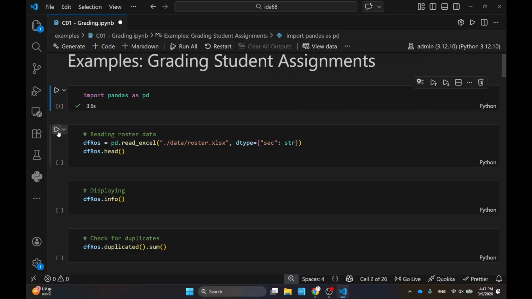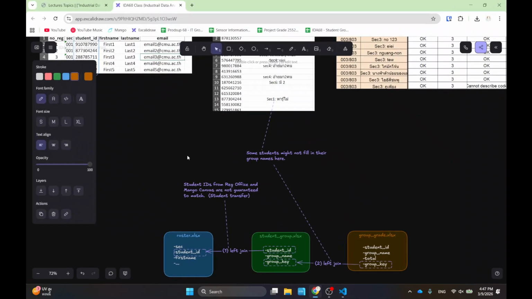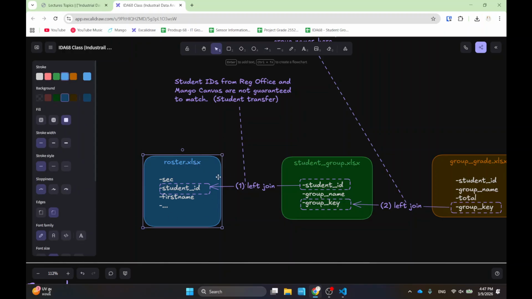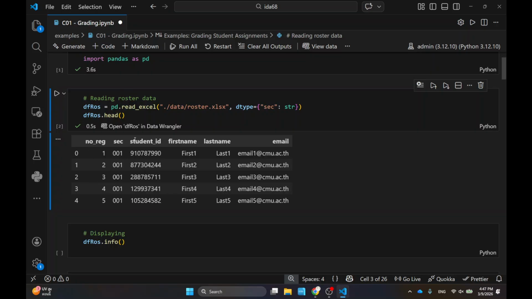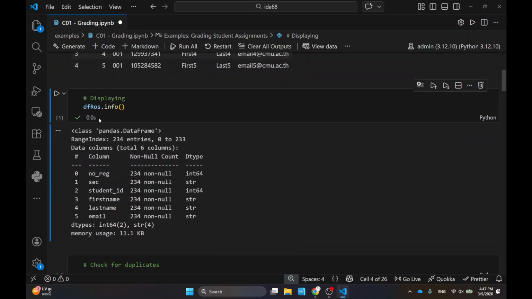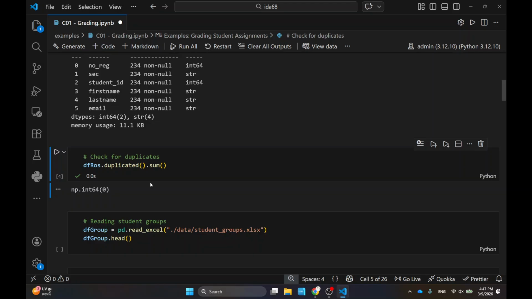First of all, I'm reading in the data. Keep in mind that this one is the roster data, the blue data. I'm reading this one over here, and then I'm just printing it. Student ID is something that I will use. And usually I just run info to make sure that there is no missing data, as you should too in your project. And then, again, very classic, duplicates. So in your project, please check it too. No reason not to do it. I have no duplicates, so that's good.